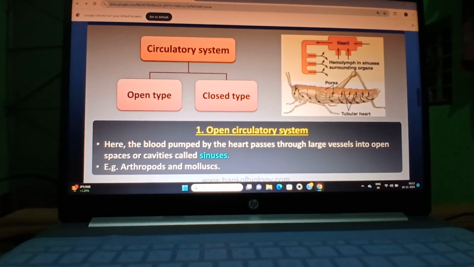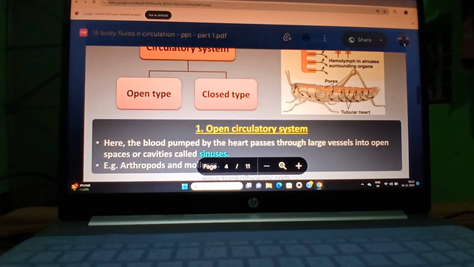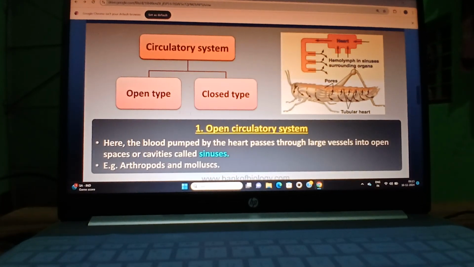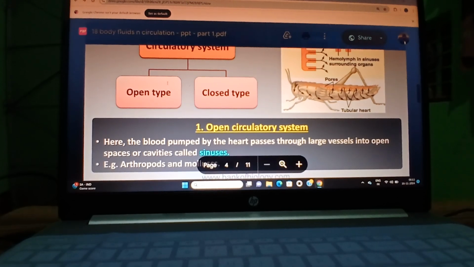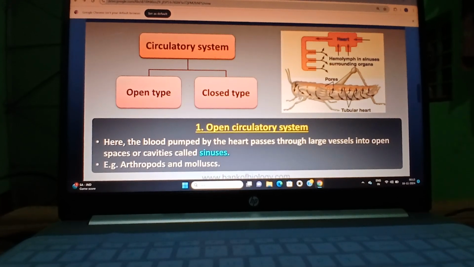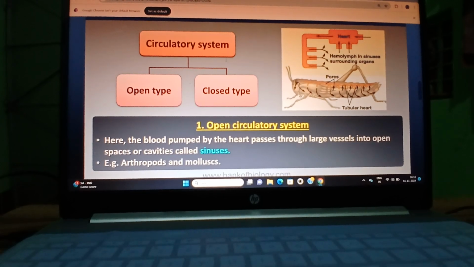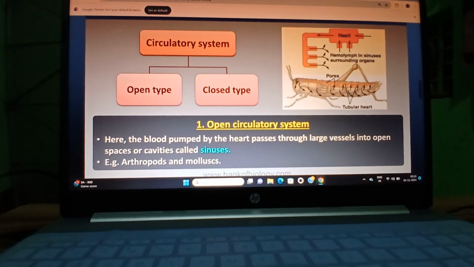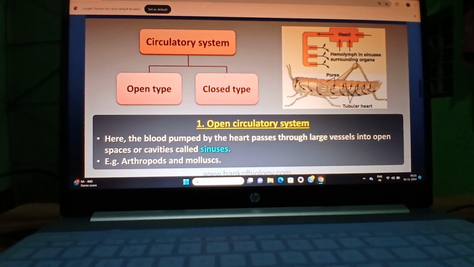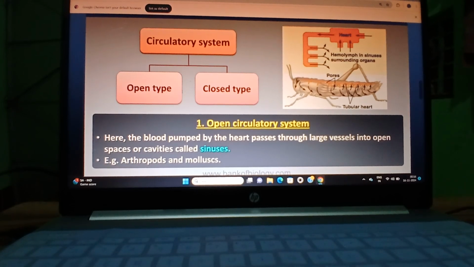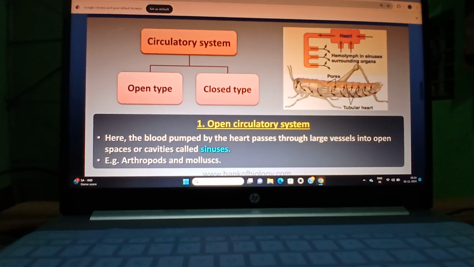Then look, what is called the circulatory system? The way in which the respiratory fluid or body fluid is transferred is known as the circulatory system. This is of two types, open circulatory system and closed circulatory system.